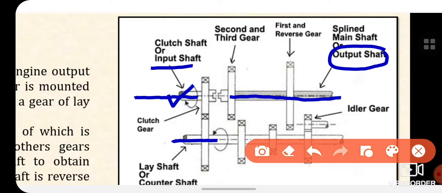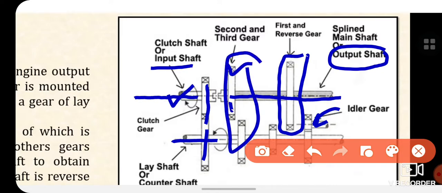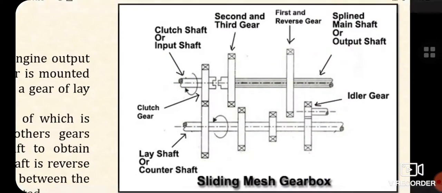This is the lay shaft. This is also called the counter shaft. Here the counter shaft gear is connected with the gear mounted on the clutch shaft. Now this is the idler gear. Then this is the first and reverse gear. You understand, this is the first gear and reverse gear. This is the second gear and the third gear, the entire combination, over which we will discuss.